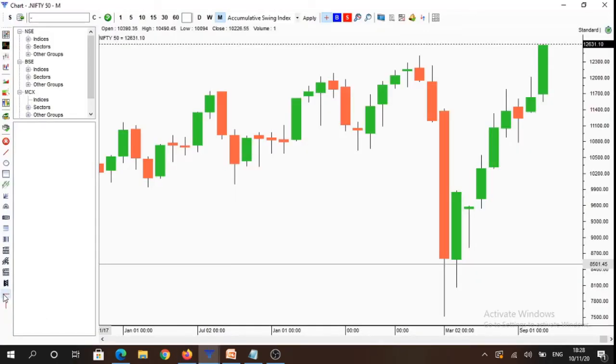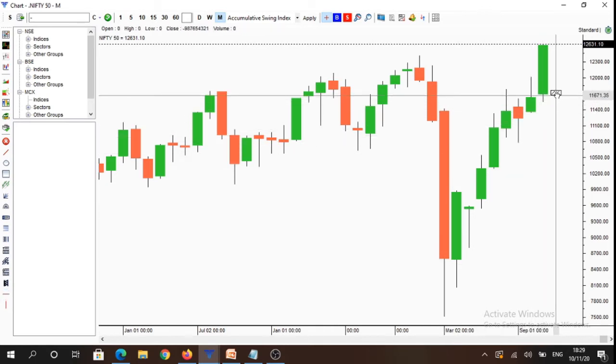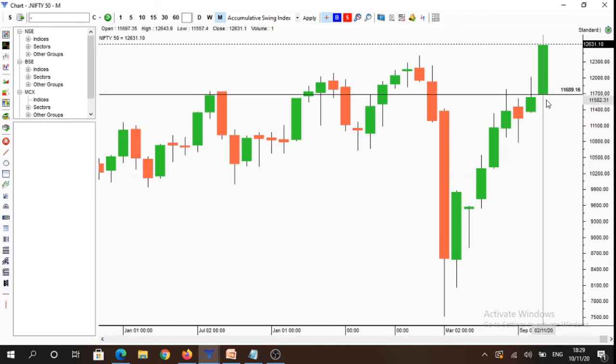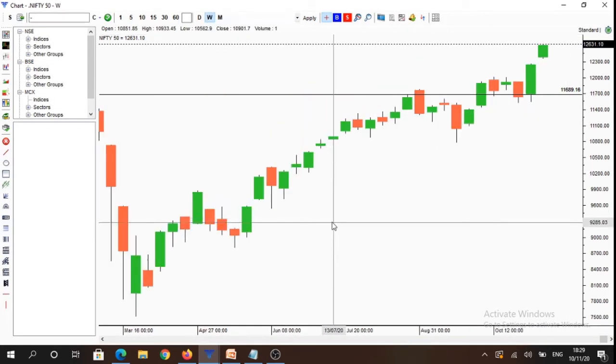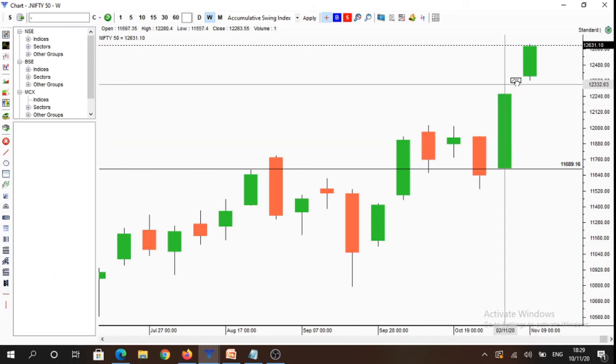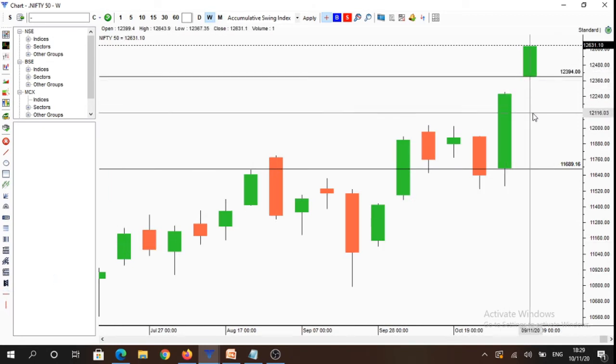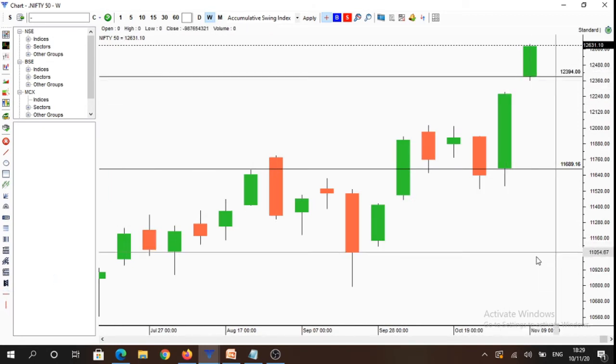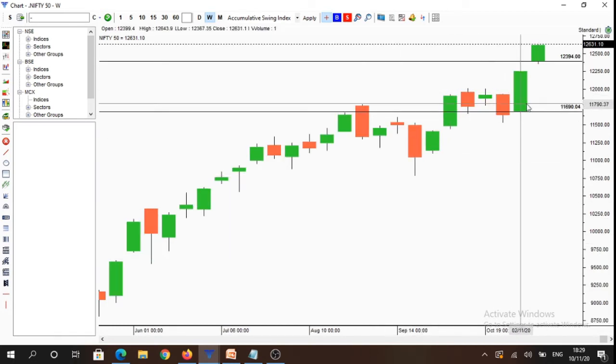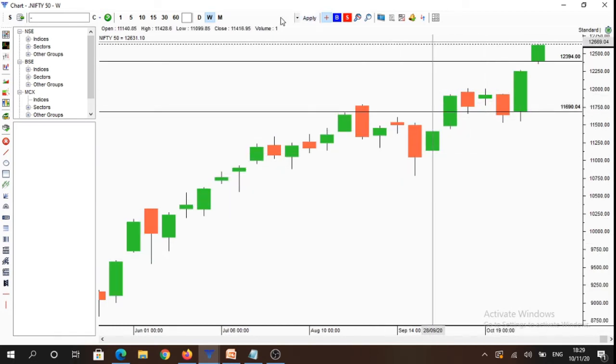If we analyze the Nifty price action data, you will see that on the monthly time frame, market is under control of buyers above 11,697 levels. And if we see the weekly time frame, it is also under control of buyers above 12,399 levels. So on monthly and weekly time frame, market is under control of buyers.